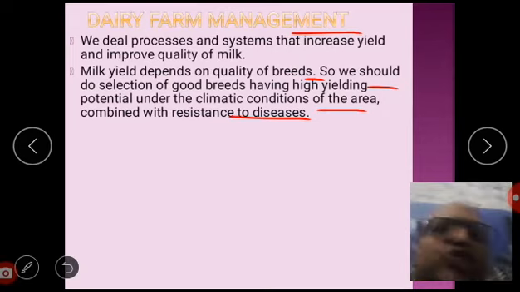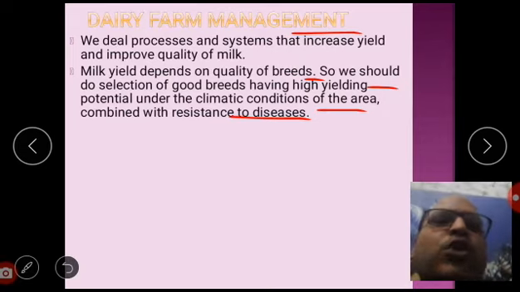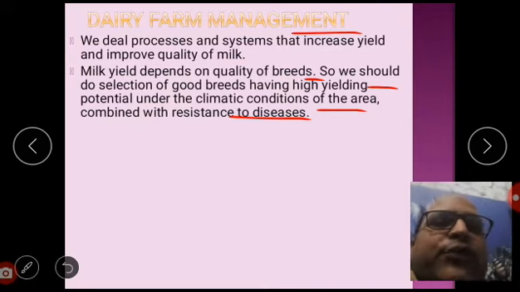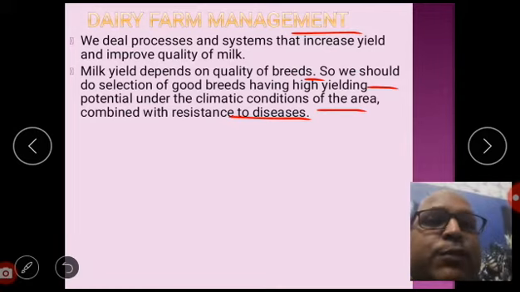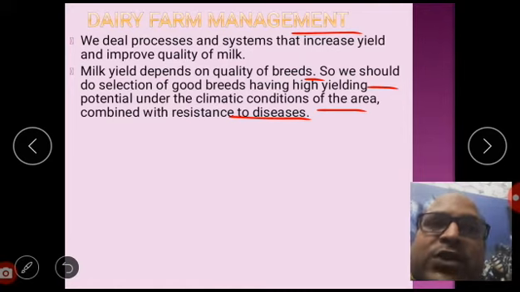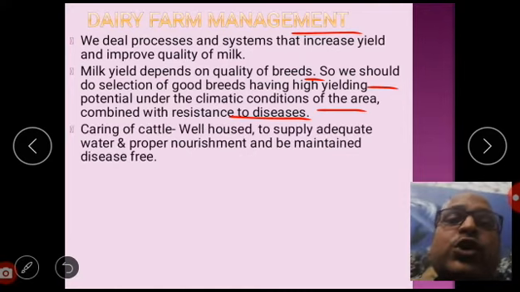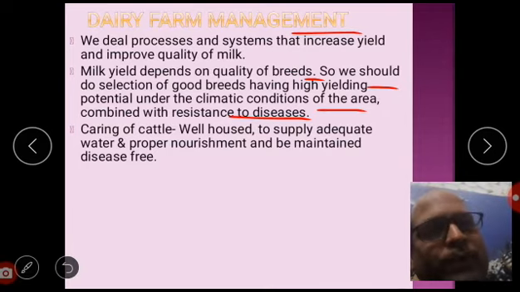Dear students, any breed cannot be chosen. That breed should be of good quality, and it should have the potential to resist the climatic conditions of that particular area. Those breeds will survive over here, and those breeds will be beneficial for you.